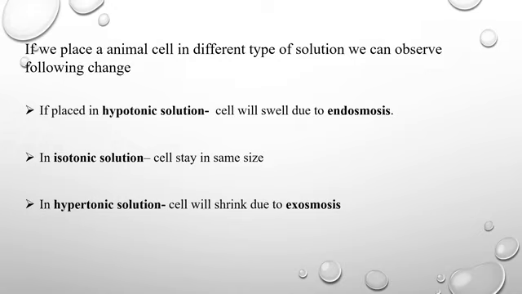It is due to endosmosis. In the second case, if we place the cell in an isotonic solution, then the cell stays the same size. Isotonic solution means where the concentration of water and solutes are the same. While in the case of a hypertonic solution, the cell will shrink. It is due to exosmosis. Hypertonic solution means where the concentration of solute particles is more.